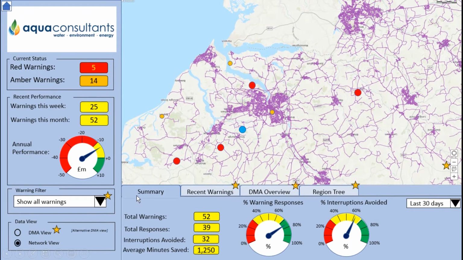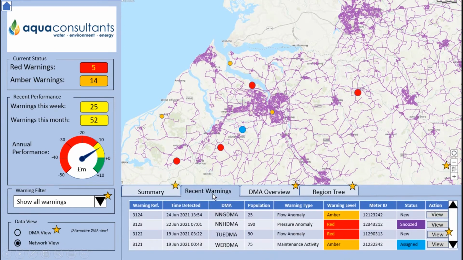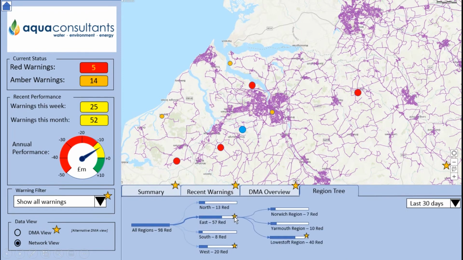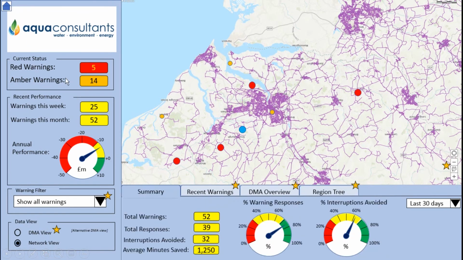The bottom section of the screen can display various information, such as a summary of warnings over a monitored period, a list of the most recent warnings, or a region tree, showing a hierarchical view of the regions and allowing users to easily see which areas represent the highest risk. A status panel would show a snapshot of current warnings.